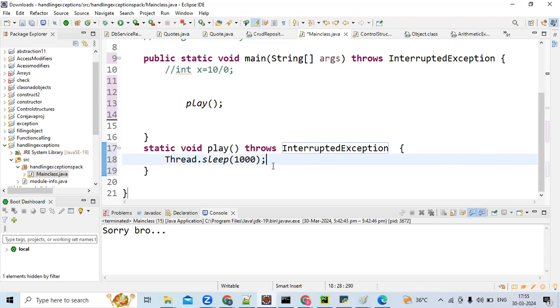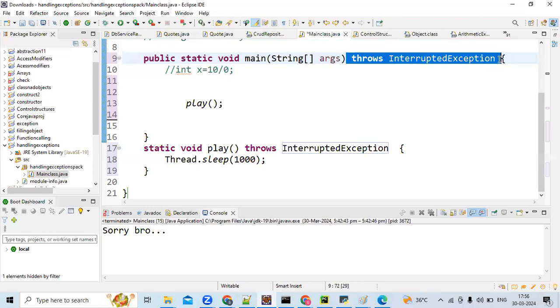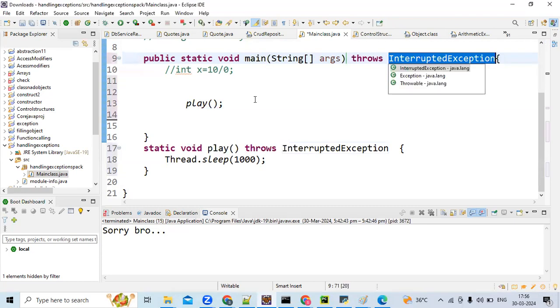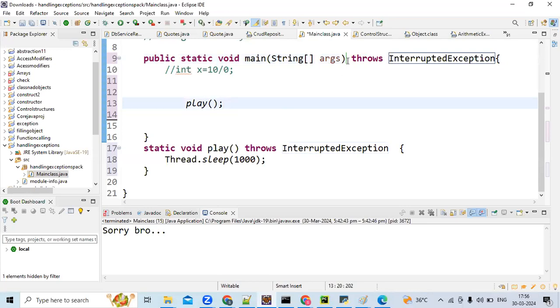Now in the main method also, if you don't handle, you will get two options. Either you can delegate. If I delegate it to my father, he has two options, right? Either he can delegate or he can handle it by himself. Suppose the main method wants to delegate again, you need to use the throws keyword.